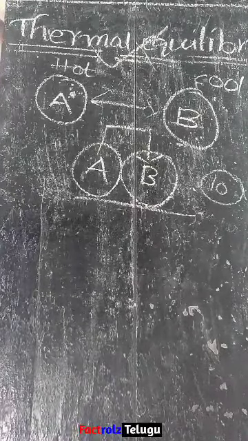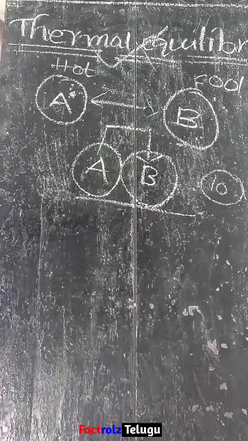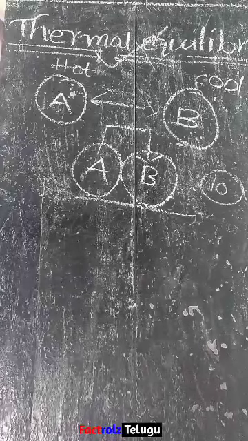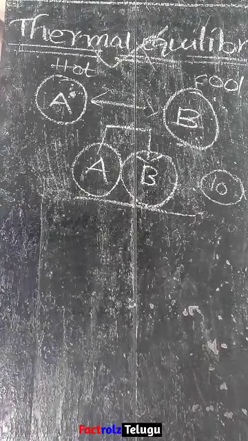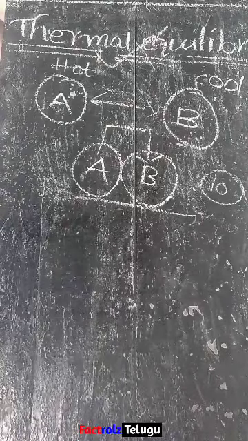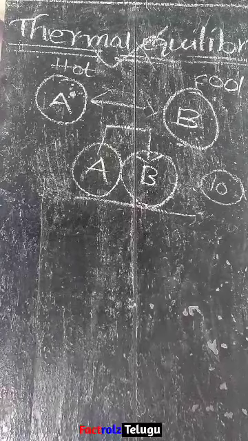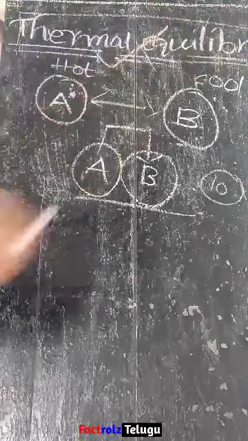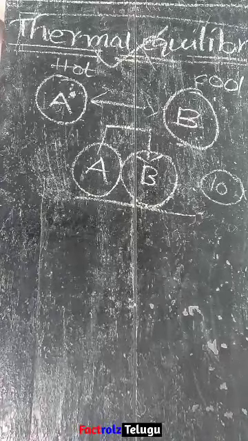Whenever, in some situations, we do not feel any hotness or coolness for some time, what is going on there? The atmosphere temperature is equal to our body temperature. Both are at the same temperature, so our atmosphere and our body are in thermal equilibrium. That's why in that situation we do not feel hot or cold.